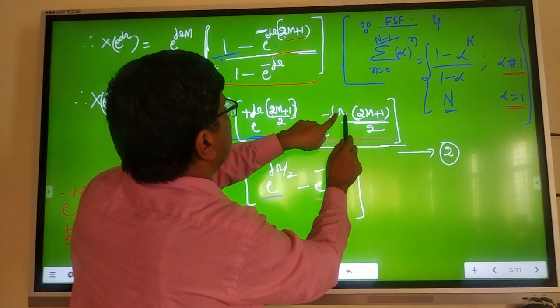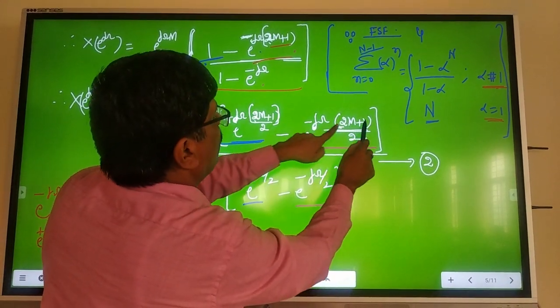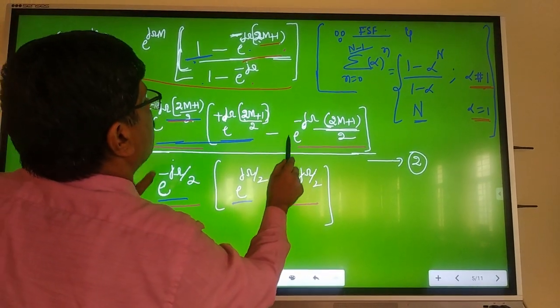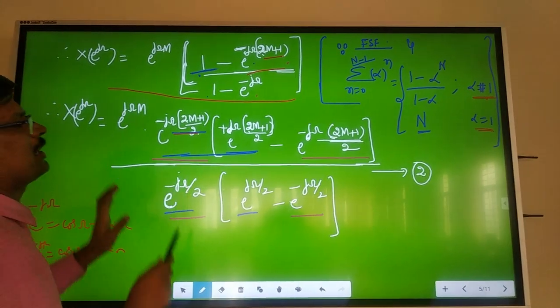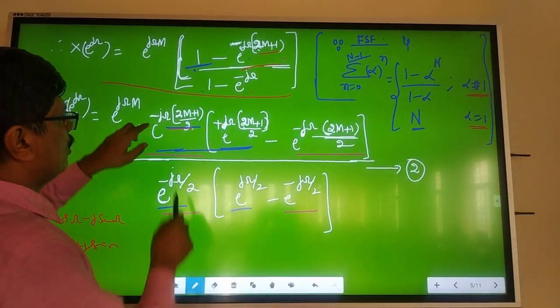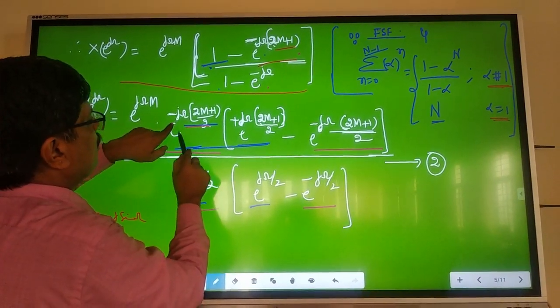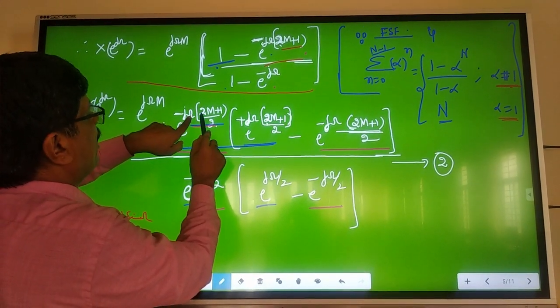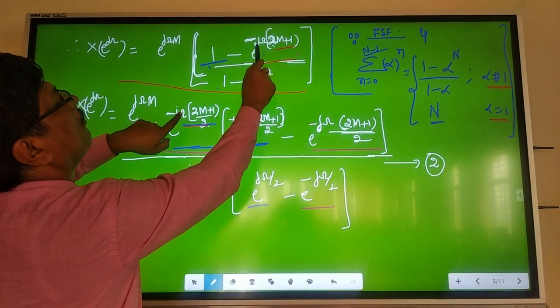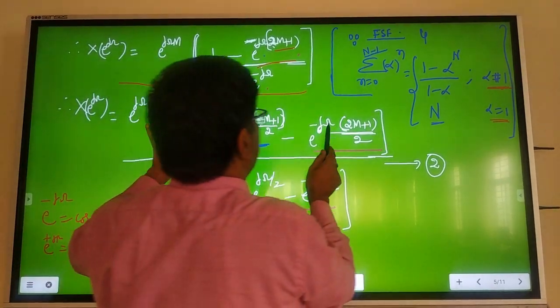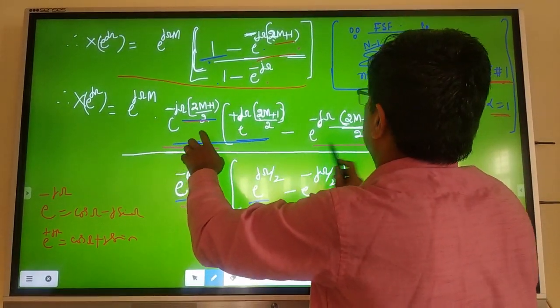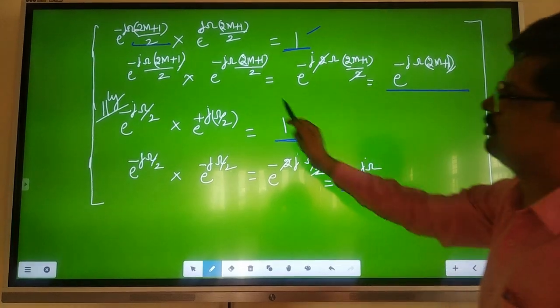Now see, e power minus j omega 2m plus 1 by 2 multiplied by e power minus j theta gives e power minus j 2 theta. The 2 by 2 gets cancelled, and you will get e power minus j omega 2m plus 1. I have shown these multiplications here.